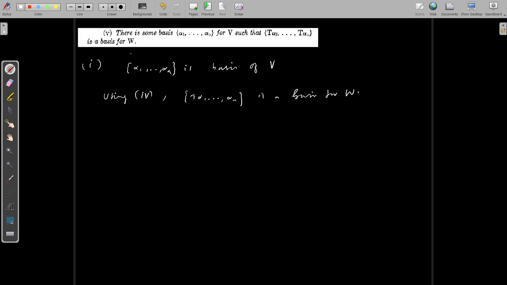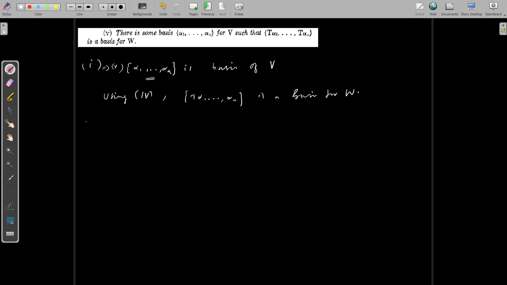In 5, we needed to establish the existence of a basis, but we know that for every finite dimensional vector space there is a basis. So choose that basis, then you get this result. So 1 implies 5.